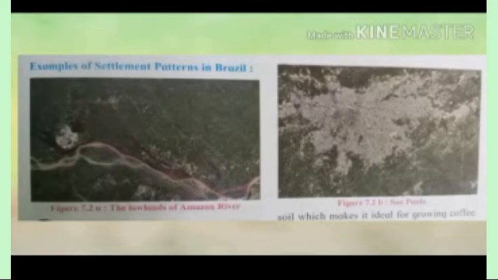That means natural resources are there, but they cannot be fully utilized because of the inaccessibility of that region. In the same manner, poor transportation is also a reason in the central part of Brazil, and in the northeastern part of Brazil there is very low population density. There we can see scattered or dispersed settlements in Brazil.